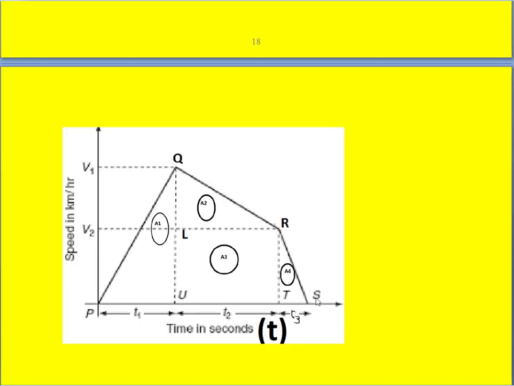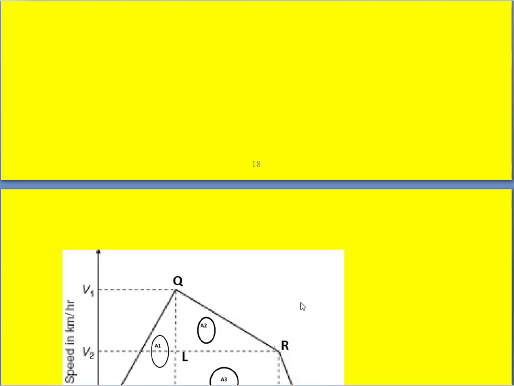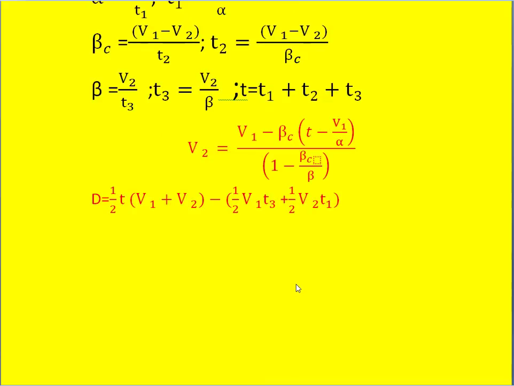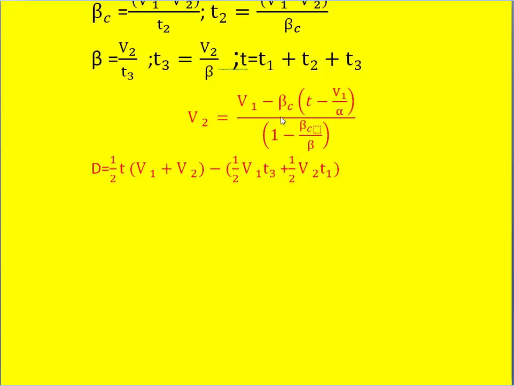So in the quadrilateral speed time curve approximation, we know what the V2 value is in terms of V1, that is we can write like this. So we may have to use this equation also depending upon the given data. Similarly, we also find the distance between the two stops in terms of half into T into V1 plus V2 minus half V1 T3 plus half V2 T1. This is also derived already. So this also sometimes we use for solving the problems.